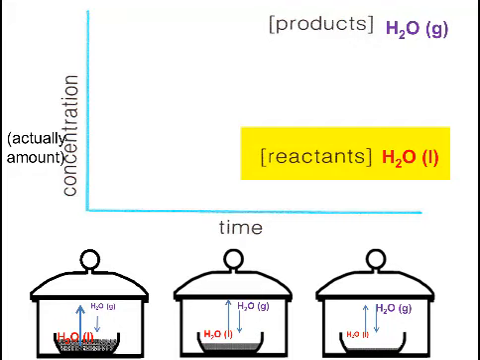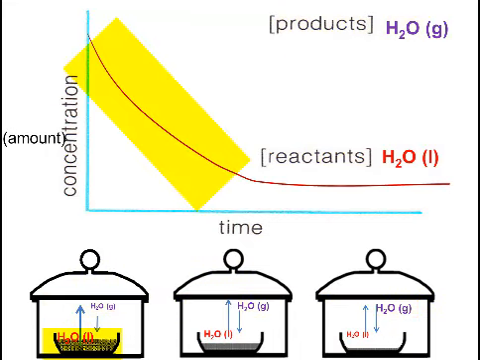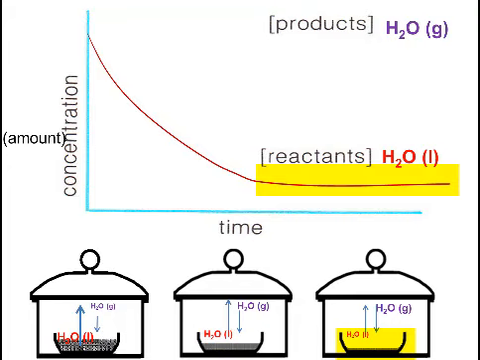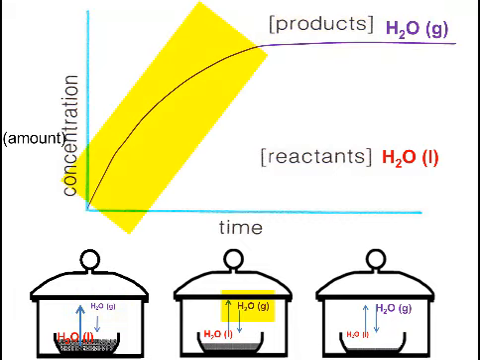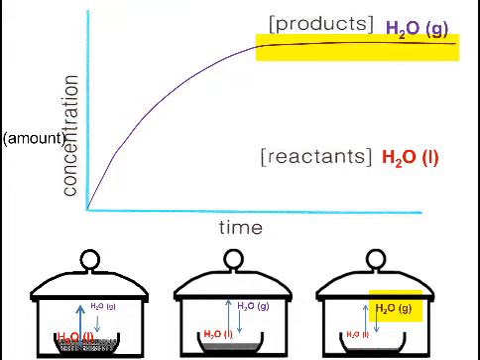In this case, the concentration of reactants corresponds to the amount of liquid water, and the concentration of products to the amount of water vapor. The concentration of reactants in the closed system decreases with time until equilibrium has been reached, after which the concentration of reactants remains constant over time, shown by the zero gradient of the graph. The concentration of products in this closed system increases over time until equilibrium has been reached, after which the concentration of products remains constant over time.